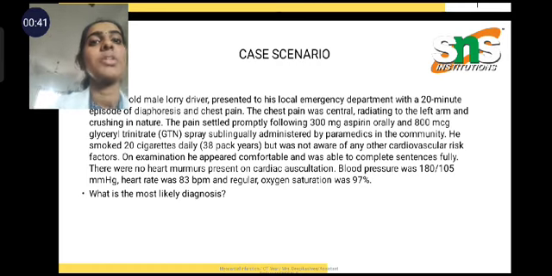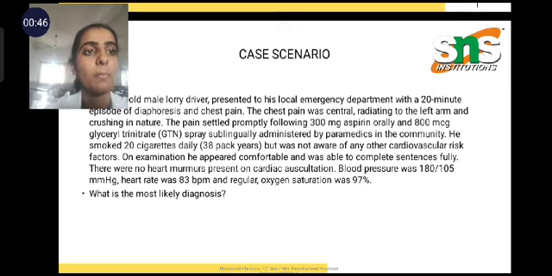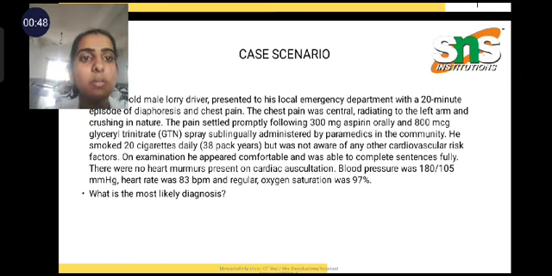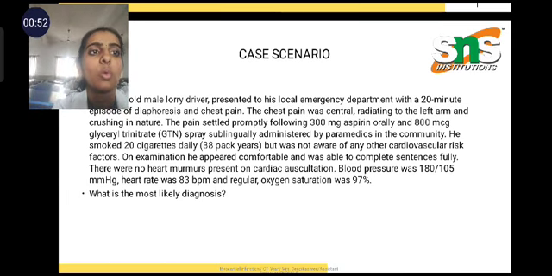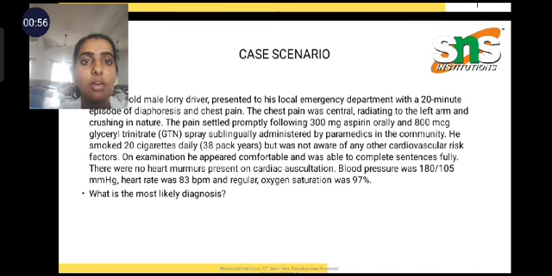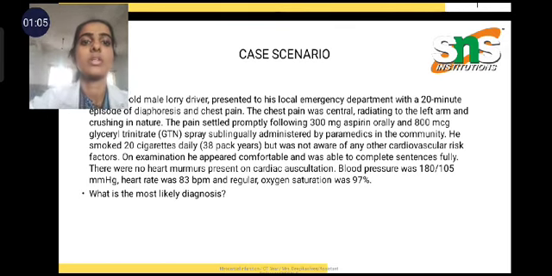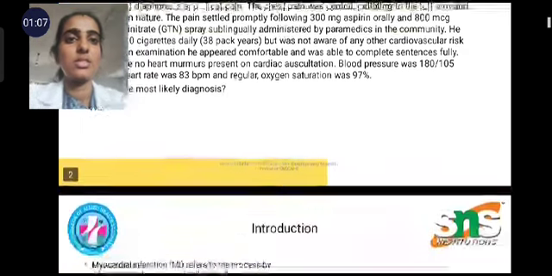He smoked 20 cigarettes daily, 38 pack years, but was not aware of any other cardiovascular risk factors. On examination, he appeared comfortable and was able to complete sentences fully. There were no heart murmurs on cardiac auscultation. Blood pressure was 180 over 105 mmHg, heart rate was 83 bpm and regular, and oxygen saturation was 97%. So what is the most likely diagnosis?